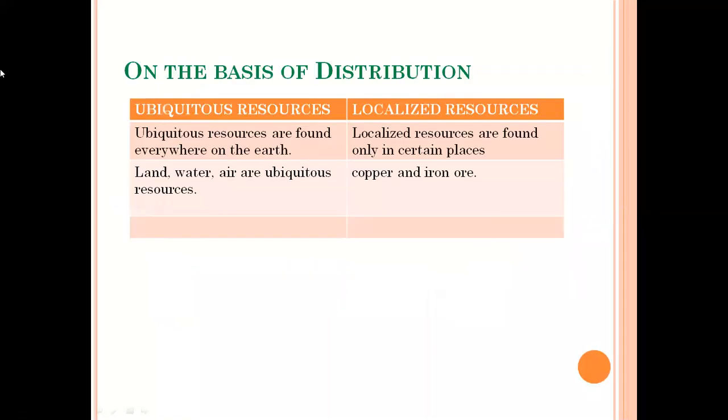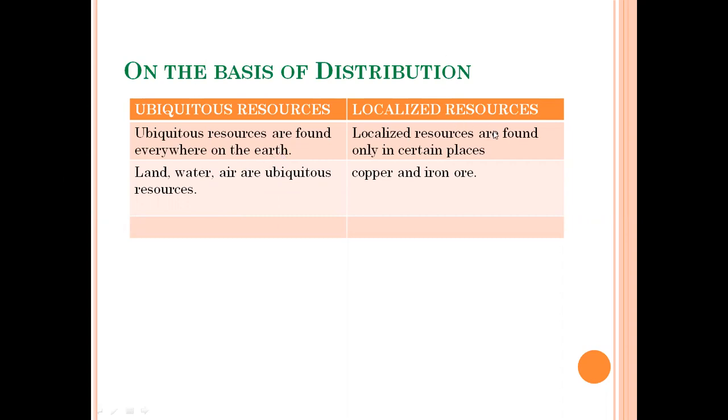Now just look at this, on the basis of distribution. Natural resources are divided into two parts: ubiquitous resources and localized resources. Ubiquitous resources are those resources which are found everywhere on the earth. For example, land, water, air. These resources are found everywhere on the earth. So those types of resources are known as ubiquitous resources.